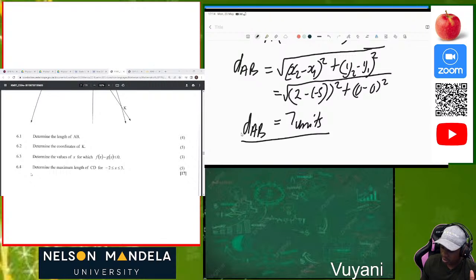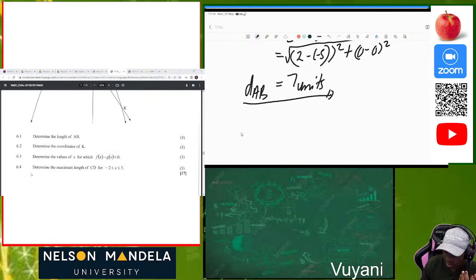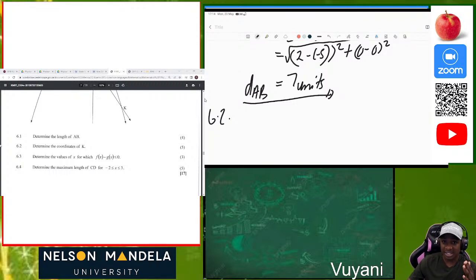Right. So let me just do one last one, which is 6.2, so that we can actually go and do calculus as well. 6.2 now. They say to determine the coordinates of K. So when we were reading the statement, we were told that H and K are the points of intersection. So if they are the point of intersection, what does that mean? It means that these two graphs are equal to each other at that specific point.